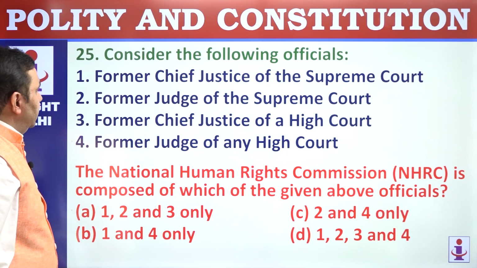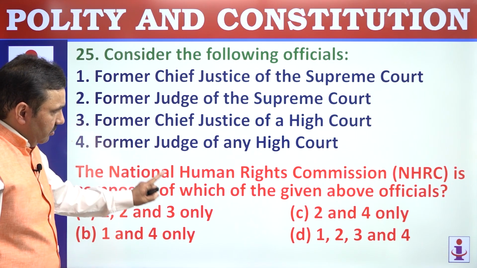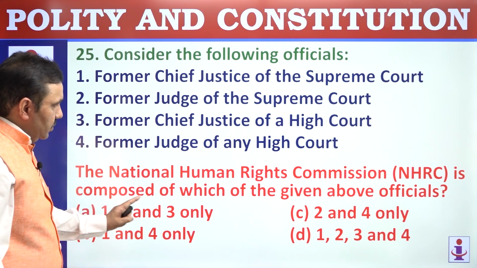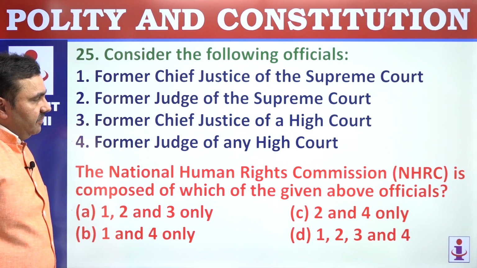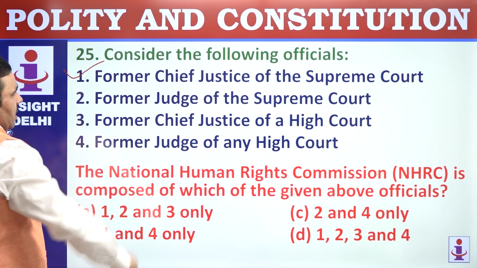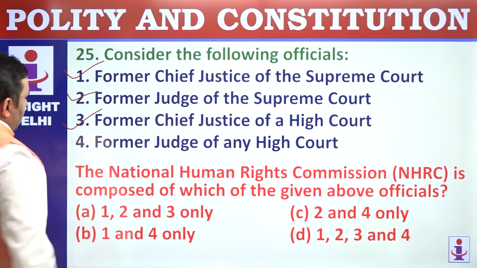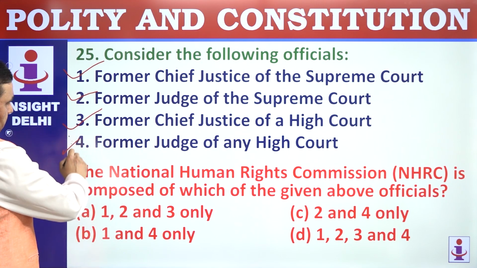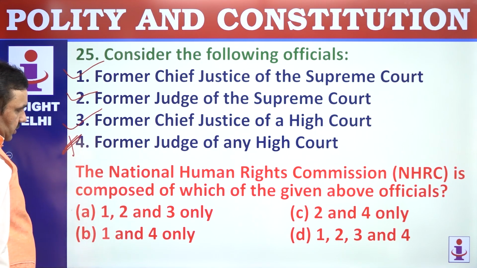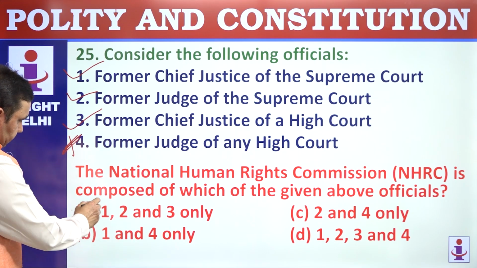25. Consider following officials. The National Human Rights Commission is composed of which of the above functionaries? Former Chief Justice of Supreme Court, former Judges of Supreme Court, former Chief Justice of High Court, but there is no provision for a Judge of High Court. So 1, 2, 3, they can be part of NHRC.